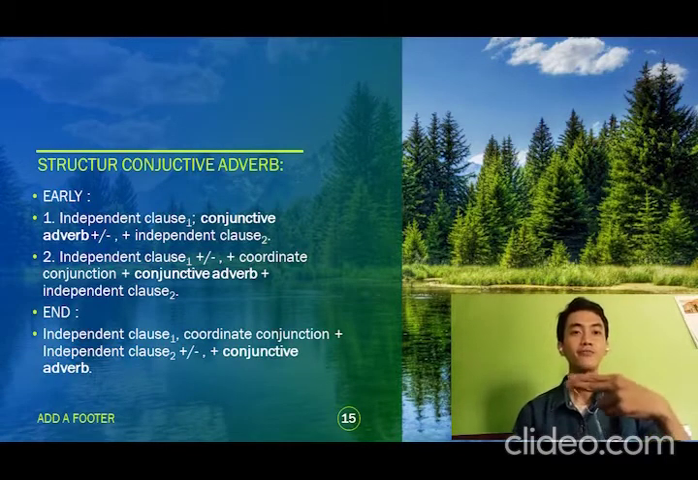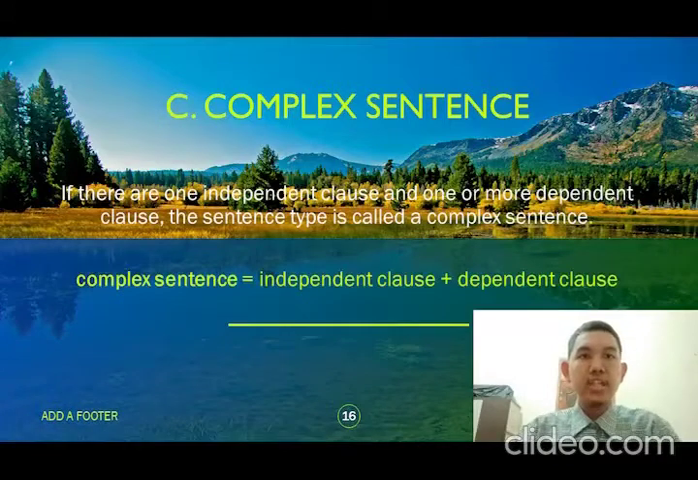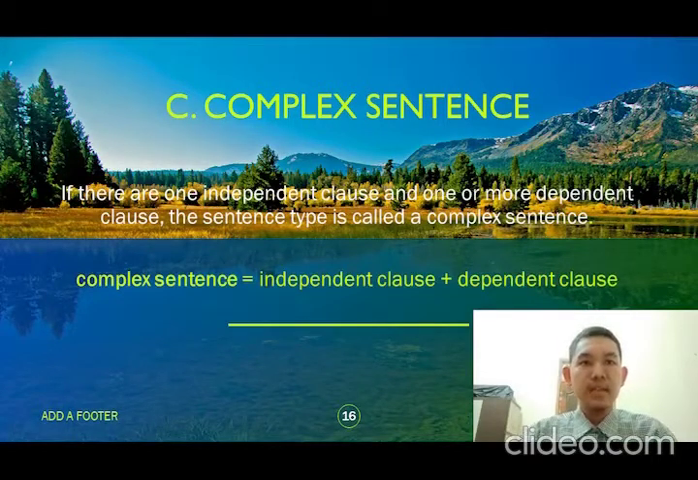Check it out. On this occasion, I'm going to talk about complex sentence and compound complex sentence. Let's see the first material. The first material is complex sentence. What is a complex sentence? A complex sentence is a sentence with one independent clause and one or more dependent clauses. So what is the formula of a complex sentence? The formula is independent clause plus dependent clause.